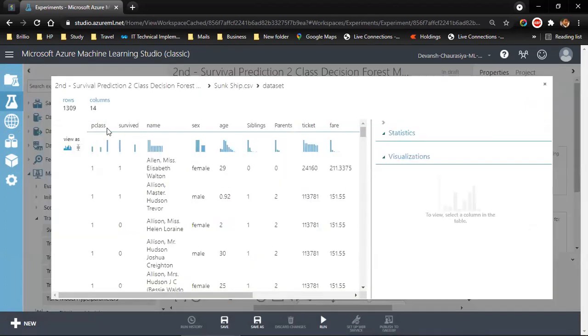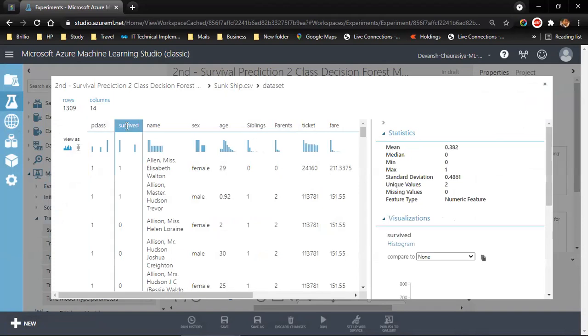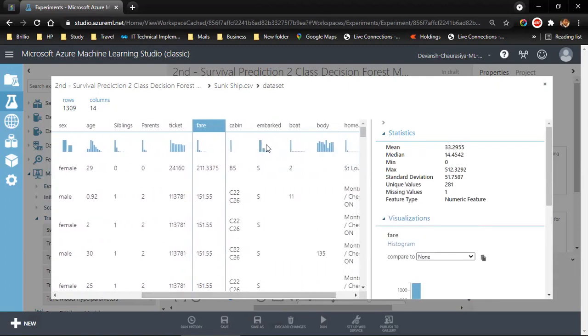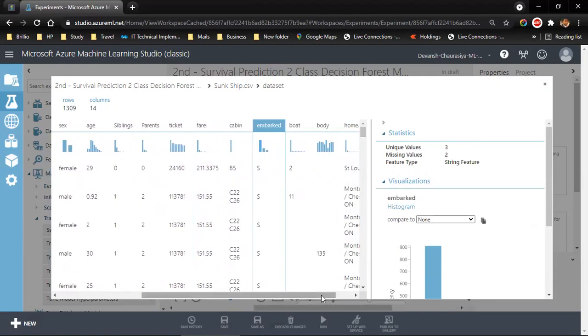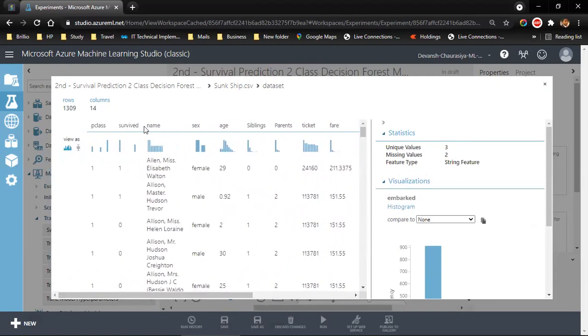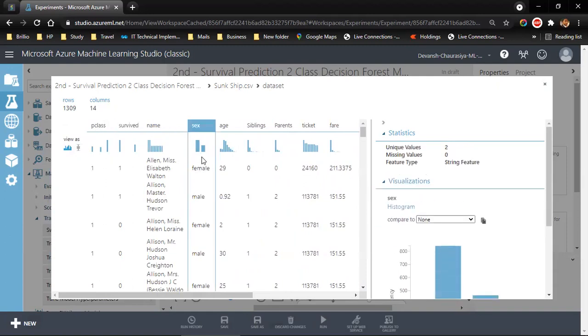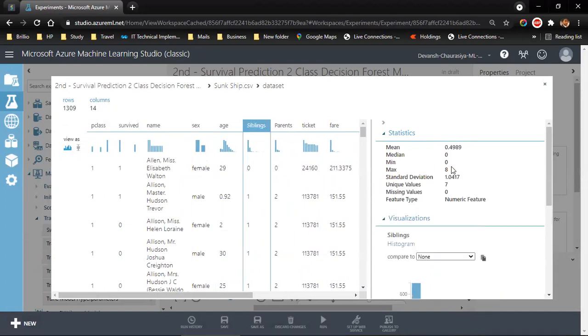This will take a little time. Okay, this is the data that we had taken: passenger class, survived, name, gender, age, siblings, parents, ticket, fare, cabin, embarked, and so on. What we had taken is whether he survived or not, and gender into our consideration. And we can see the statistical numbers over here: the mean, median, min, max, and so on.